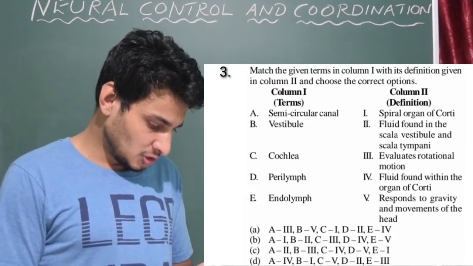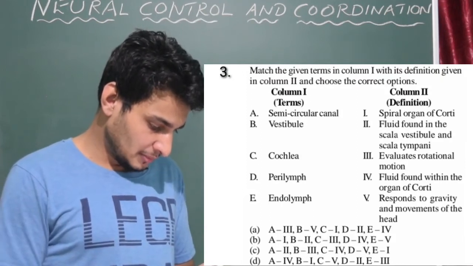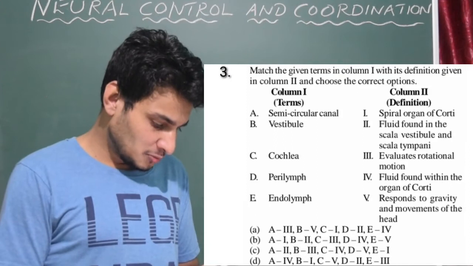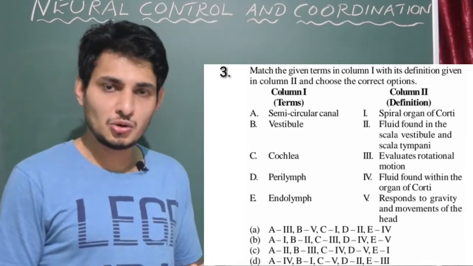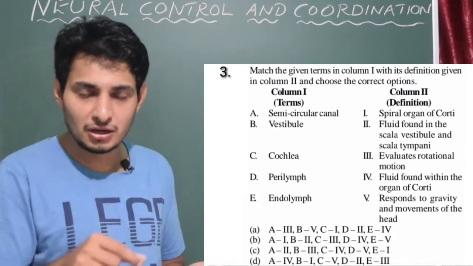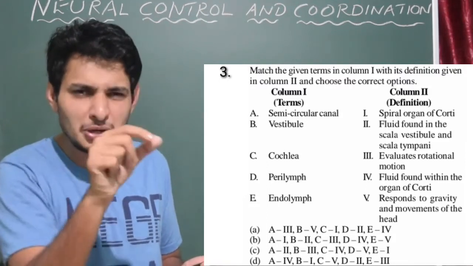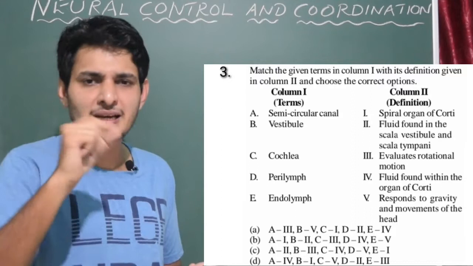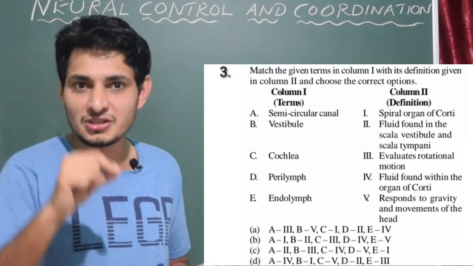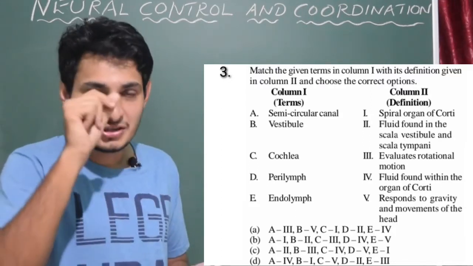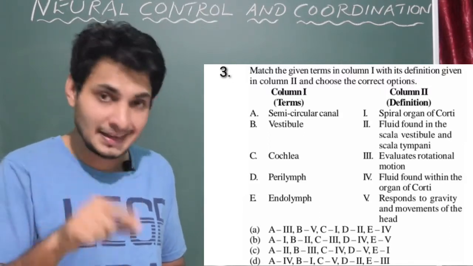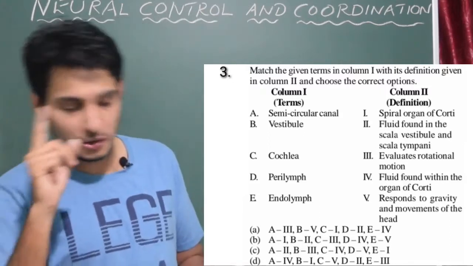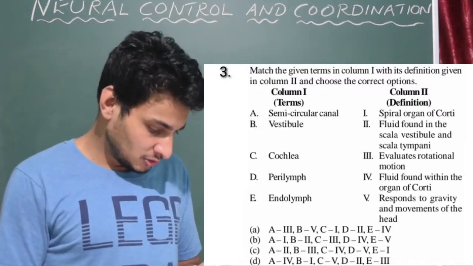Okay, so vestibuli. B is it responds to gravity and movements of the head. Yes, vestibuli is also a place containing endolymph, situated just below the semicircular canal, which mainly contains sacculus, utriculus, and also stones, that is the otolith organ. So that is vestibuli, which also mainly helps in the body posture. So vestibuli should be 5.